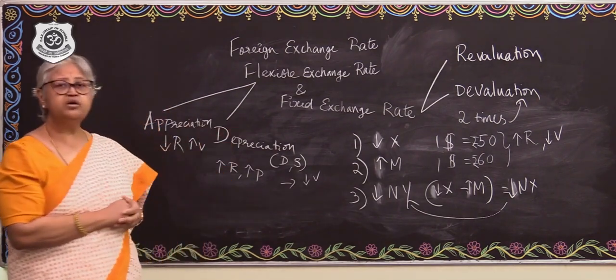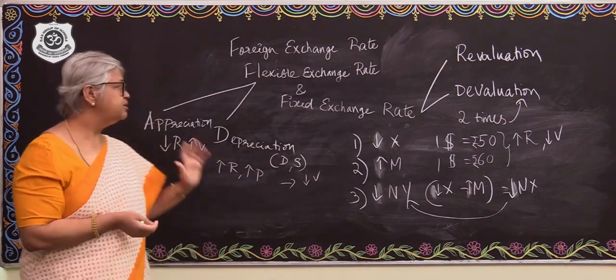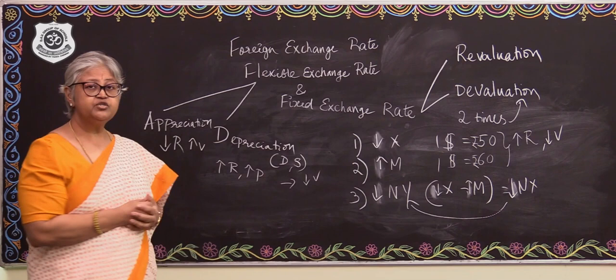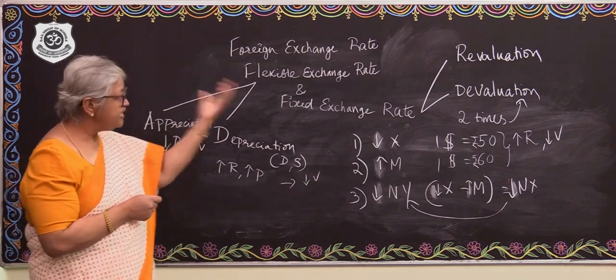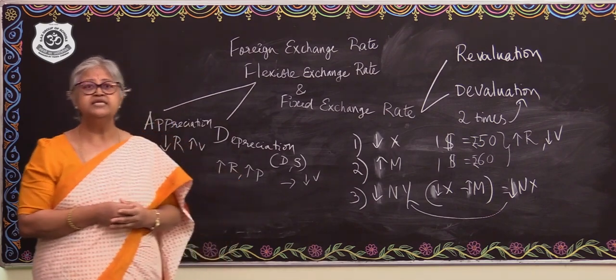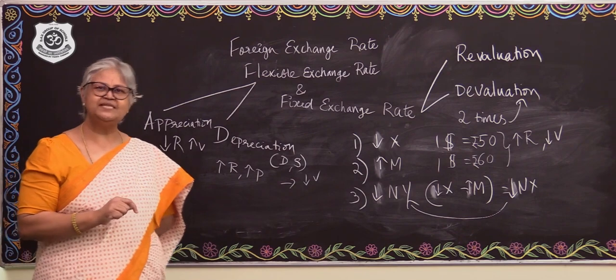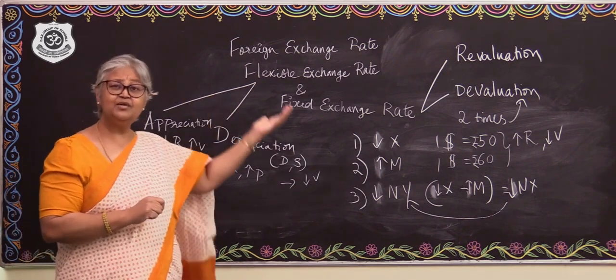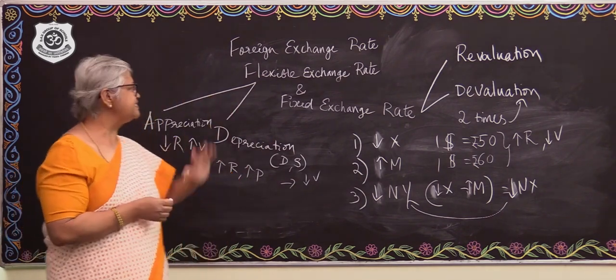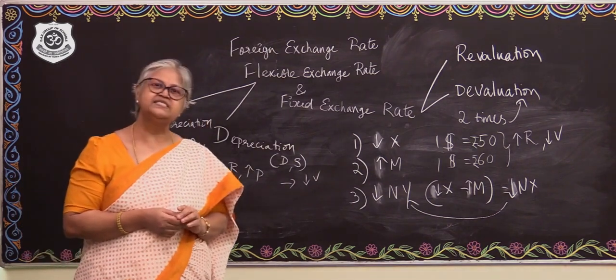So that's the effect of currency appreciation and depreciation, and also the effect of devaluation and revaluation, as understood in these two systems. Hope you understood currency appreciation, depreciation, and also currency devaluation and revaluation, as explained in the fixed exchange rate and the flexible exchange rate systems.